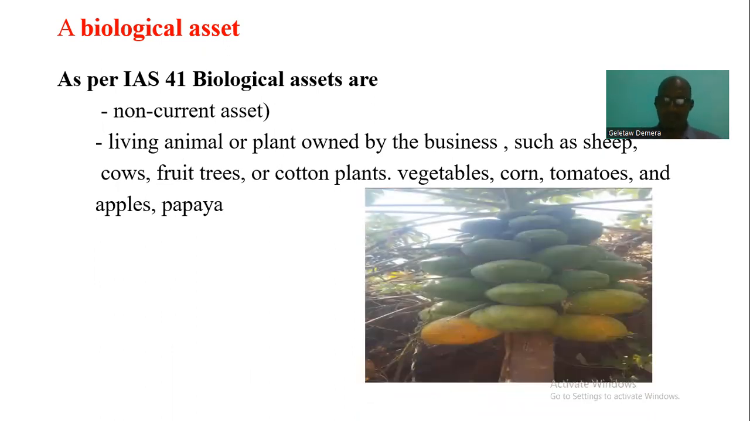See this papaya, this is on my campus. I manage this one. It grows after being managed by different means, such as watering, and after having different inputs, it looks like this now. This is what we call an agricultural asset or biological asset.